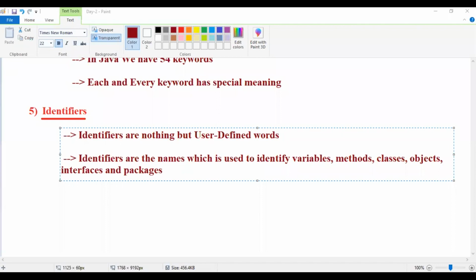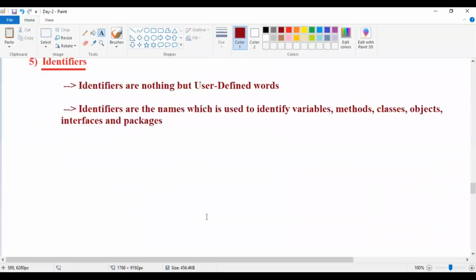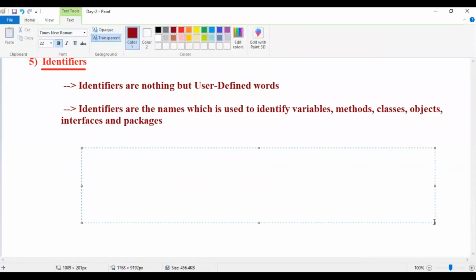Fine, good. So identifiers are the names which are used to identify variables, methods, classes, objects, interfaces and packages. To identify those, we give some names, guys. For example, let us observe, guys. I am writing two classes here. One class is class, and here I'm writing some code.